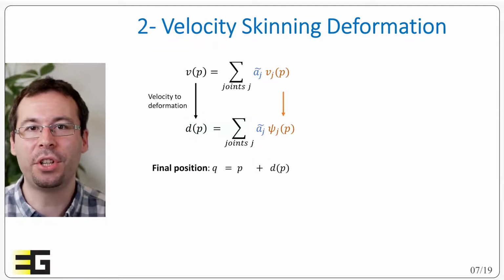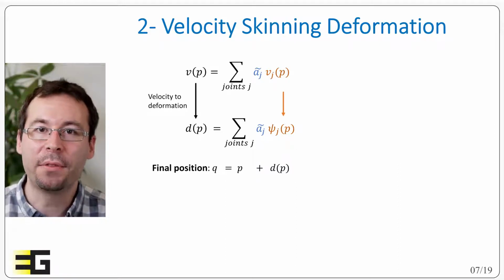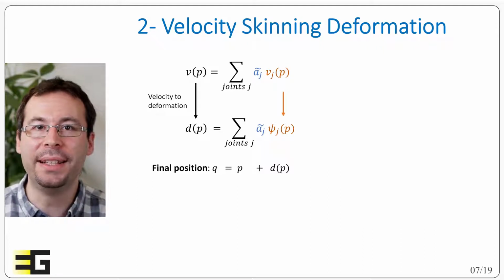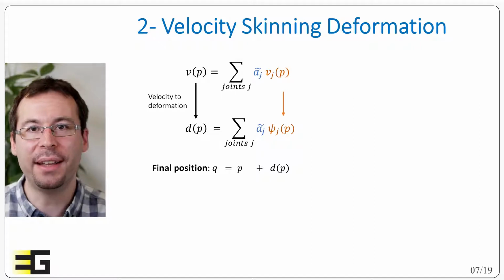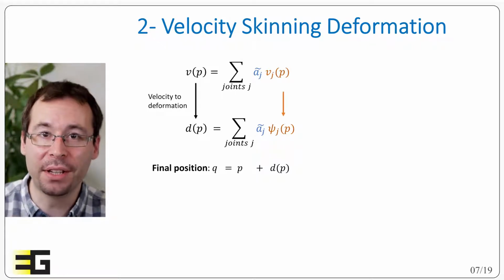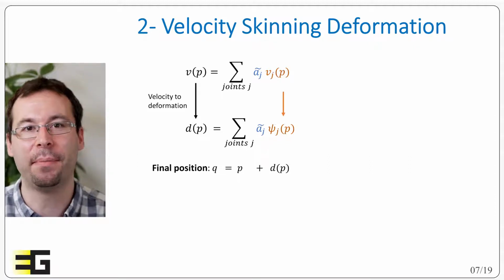The deformed position Q of a vertex is then computed as Q equals P plus D. The main interest of splitting the final deformation D into a subset of deformations Cj is that each Cj is relative to the motion of a single joint j, so it's easy to characterize and parameterize them.